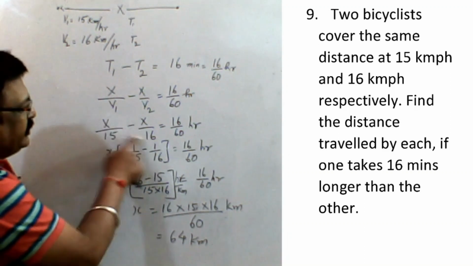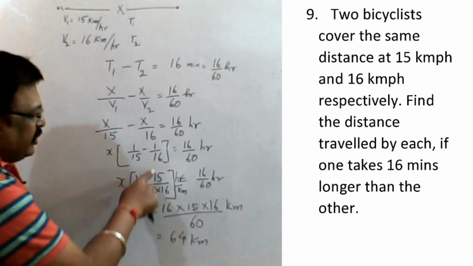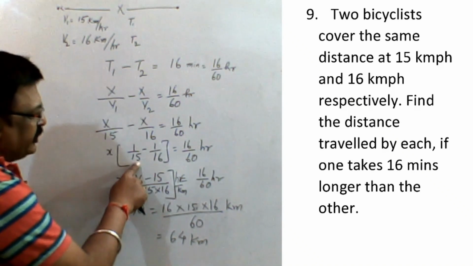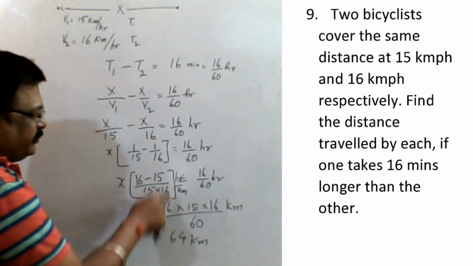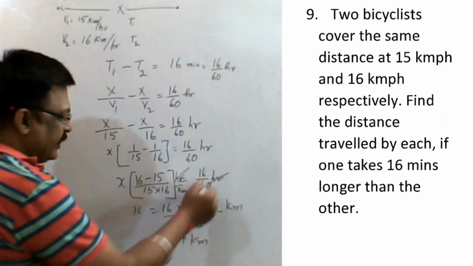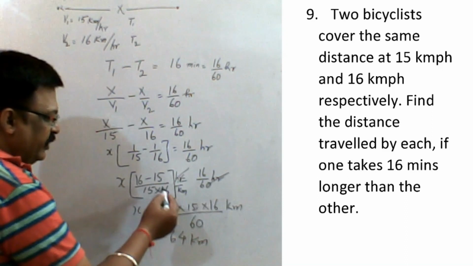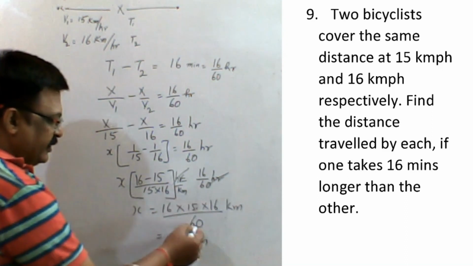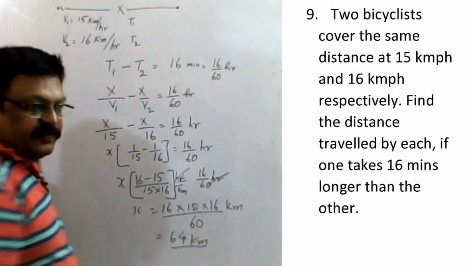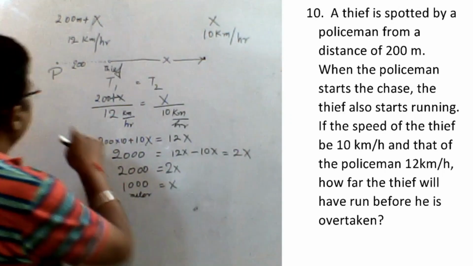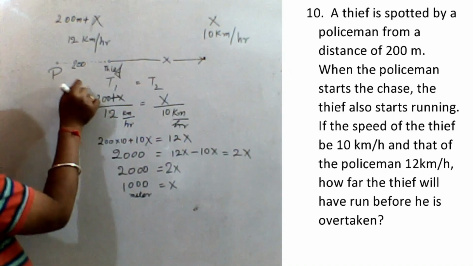X, V1 is 15. Just put the numbers. What you will find is 1 by 15 minus 1 by 16 is equal to 16 by 60. Since this is kilometer per hour, and this is kilometer per hour, here I have taken kilometer, and hour goes upside. So now the hour can get cancelled. If you do 16 minus 15, that is 1, and this goes here as 15 into 16 into 16 by 60. So here it comes to 64 kilometer. So both travel 64 kilometer.